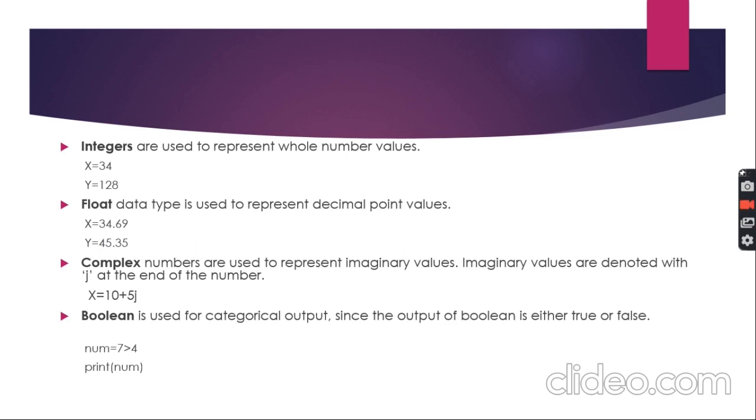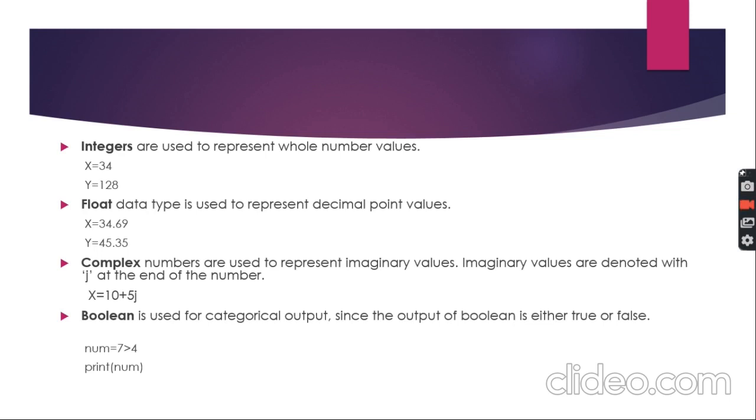Integers are used to store whole numbers, like x equals 34 and y equals 128, 126, which means non-decimal values. If you want to store a decimal value, you will take float data type, like x equals 34.69.